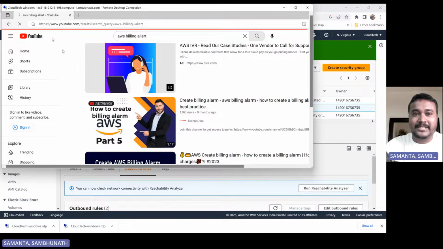Since I blocked HTTPS, it keeps trying, rotating, and it won't succeed. Let me show you, it will give some error page here. It is loading, just a minute. Sorry guys for the slowness of the system.